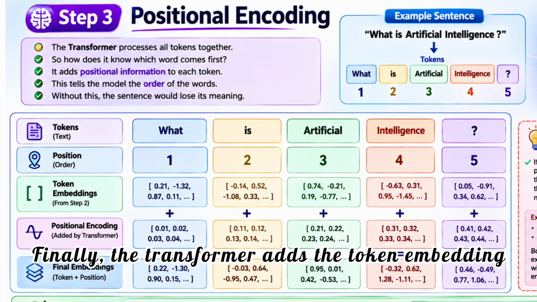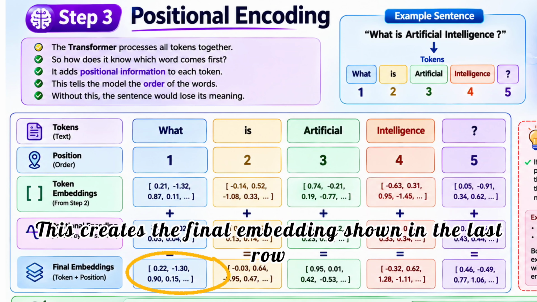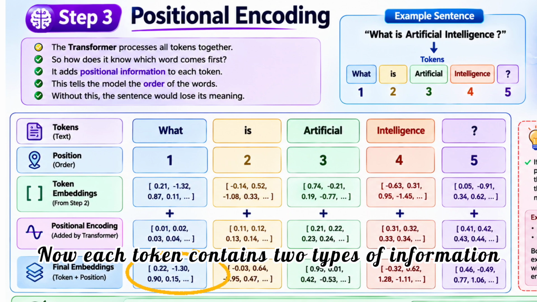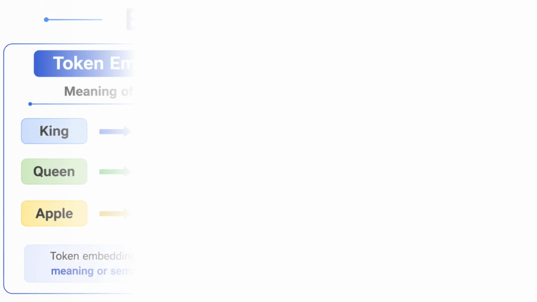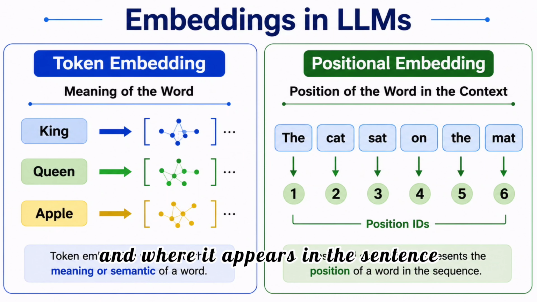Finally, the transformer adds the token embedding and the positional encoding together. This creates the final embedding shown in the last row. Now each token contains two types of information: the meaning of the word and the position of the word. So the model now knows both what the word means and where it appears in the sentence.